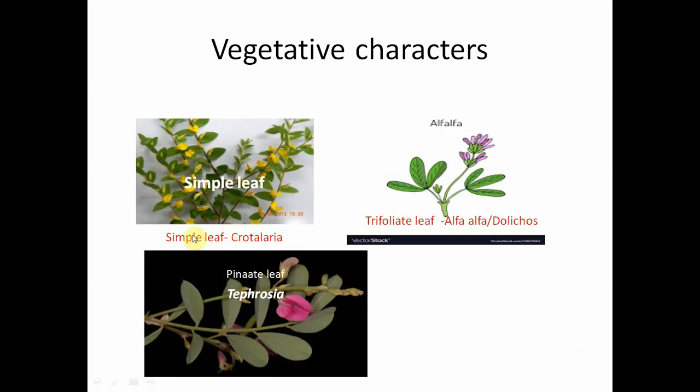Now we see the simple leaves in the case of Crotalaria species. It is Crotalaria hebecarpa, and we see the trifoliate leaves. These are the digitately compound leaves, also called trifoliate leaves. We observe trifoliate leaves in Dolichos lablab, and we find the pinnately compound leaves in the case of Tephrosia purpurea.